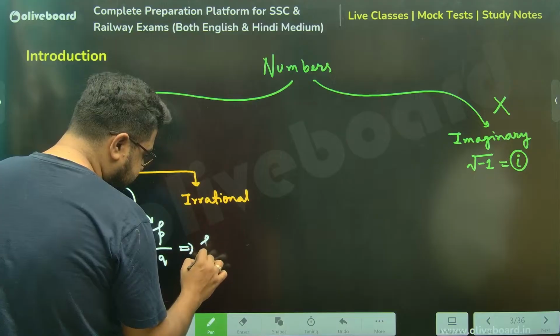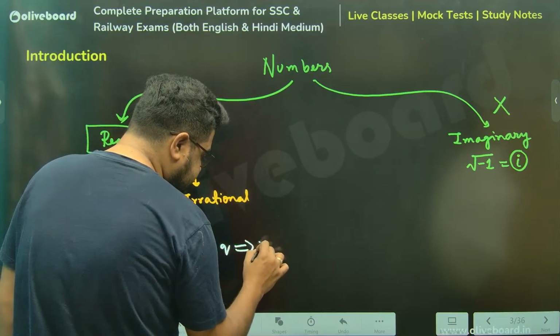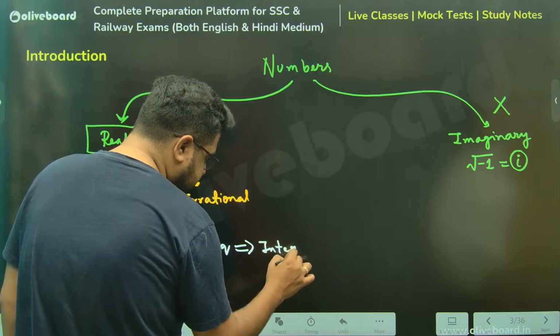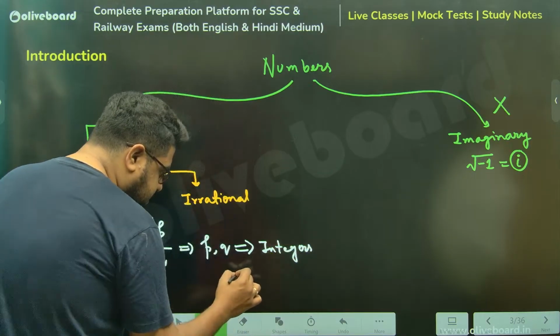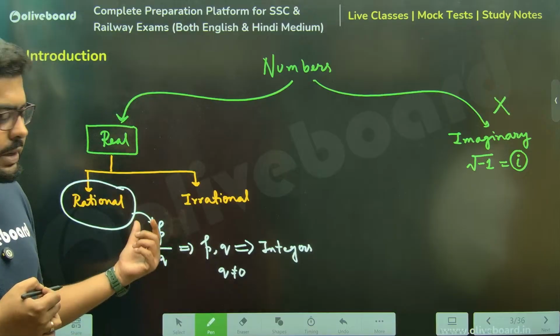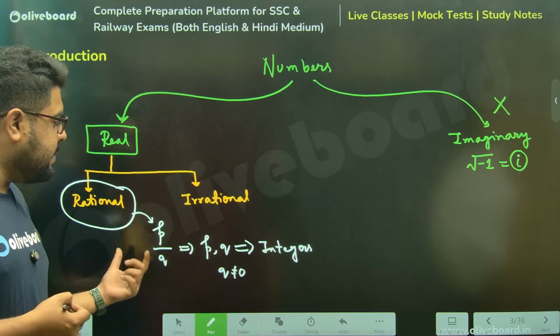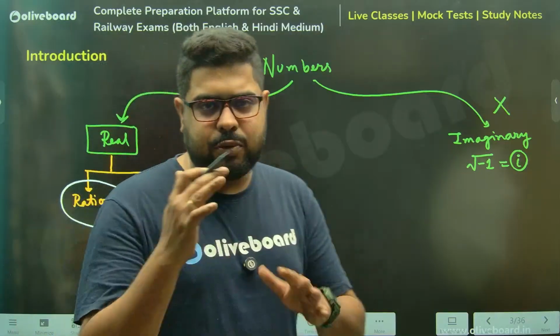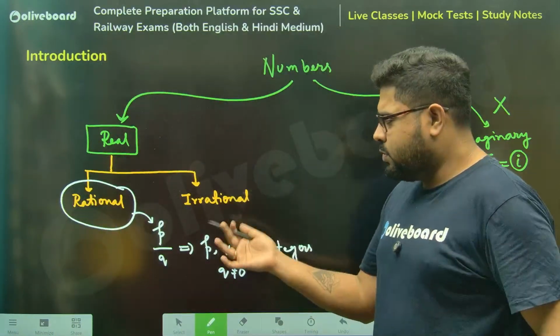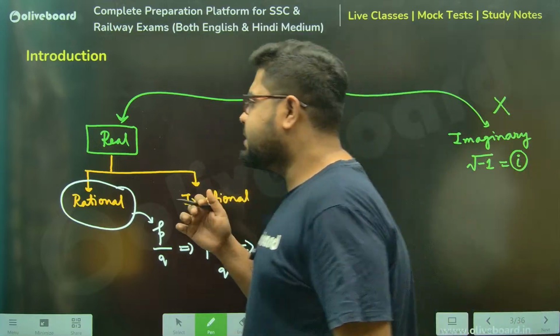P and q both must be integers. It cannot be any number. And also q should not be equal to 0, because 0 should not be in the denominator. So p by q, but the problem is this is a very bookish definition. Most of us already know this, but let's understand it from an understanding point of view.